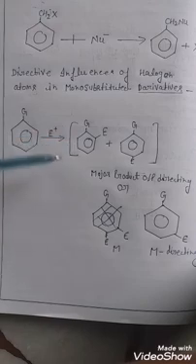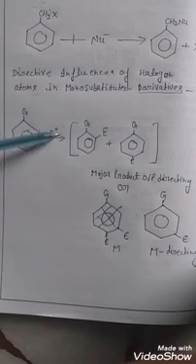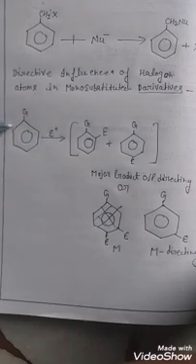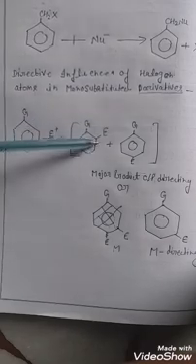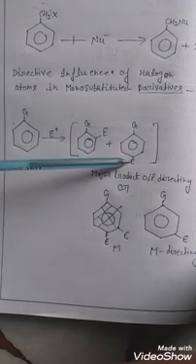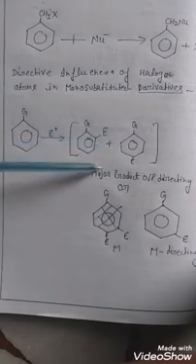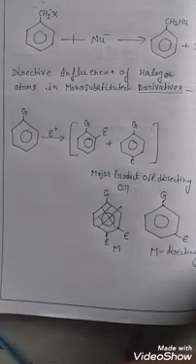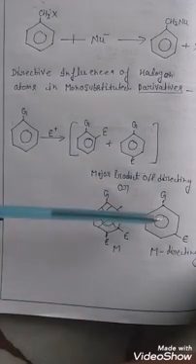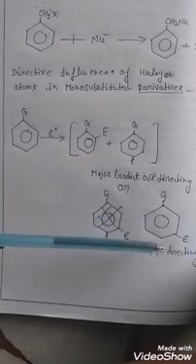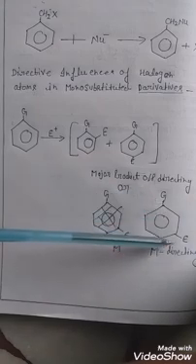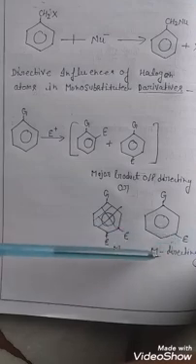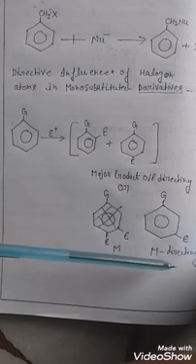In this example, the electrophile attaches to the ring at the ortho and para positions. These are the major products, called the ortho para directing Z group. In the second condition, the electrophile attacks at the meta position, and this is called a meta directing Z group.